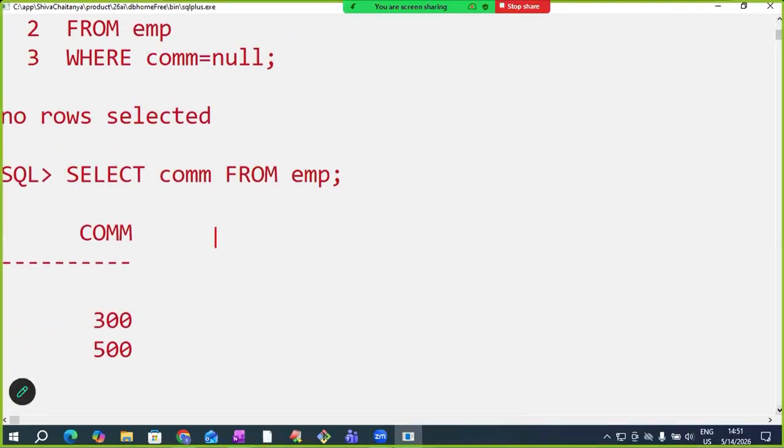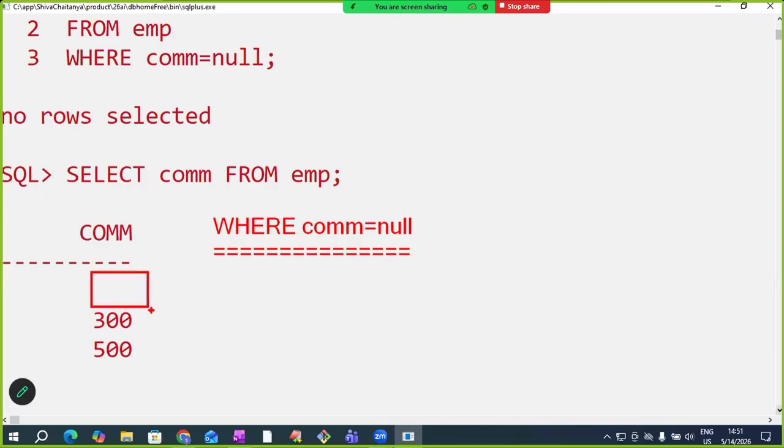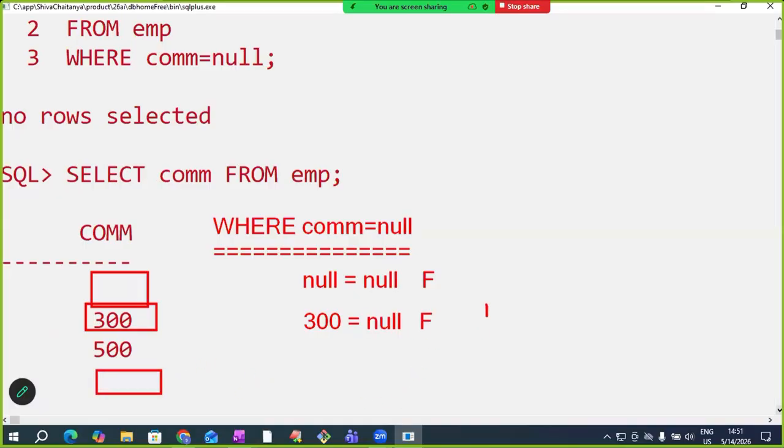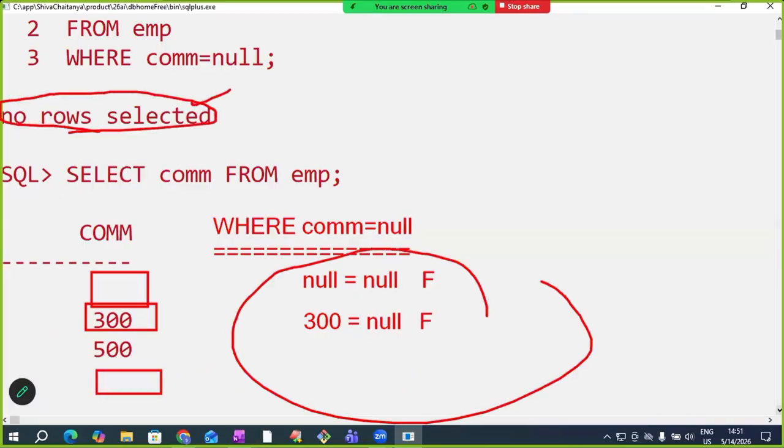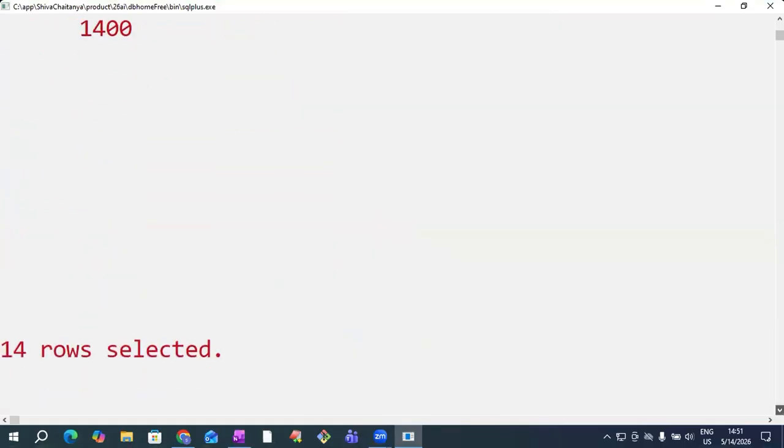I am submitting the condition as where commission equals to null. So the first employee's commission is null. Is null equals to null? False. Is 300 equals to null? False. 500 equals to null? False. Null equals to null? False. All conditions are false. When all conditions are false, what output do we get, sir? False.